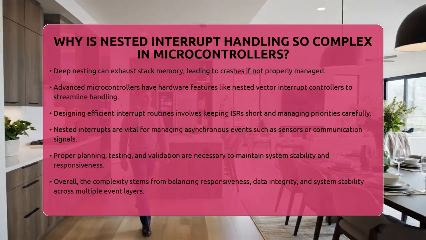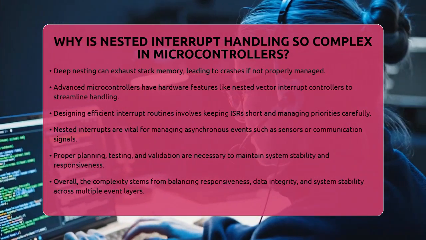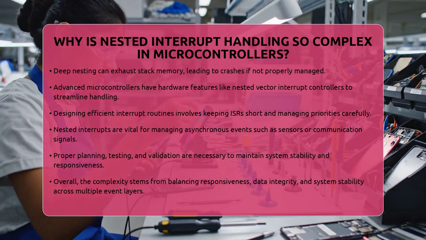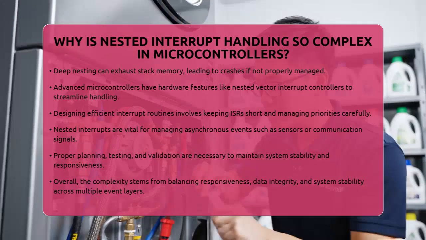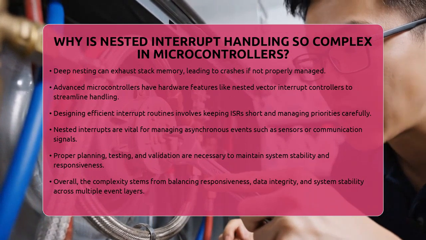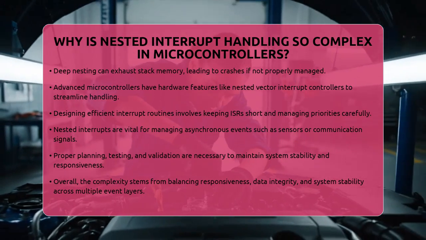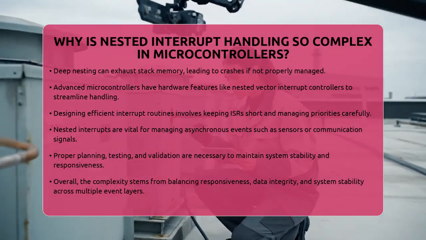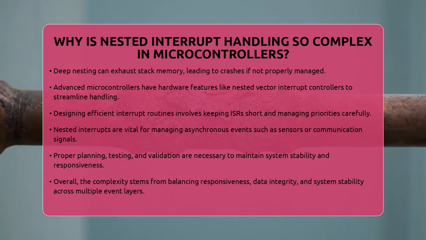Keep ISRs short, avoid heavy processing, and use priority management wisely. In real-world embedded systems, nested interrupts are vital for handling multiple asynchronous events such as sensor readings, communication signals, or control commands. But they require careful planning, testing, and validation to ensure the system remains stable and responsive under all conditions. So, the complexity of nested interrupt handling comes from the need to balance responsiveness, data integrity, and system stability, all while managing multiple layers of events happening at once.